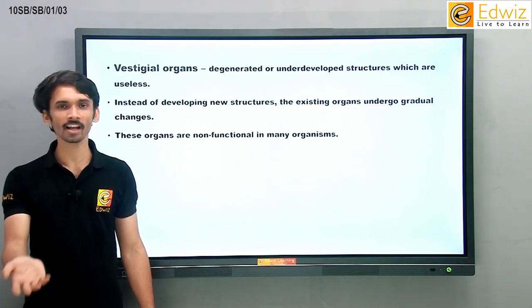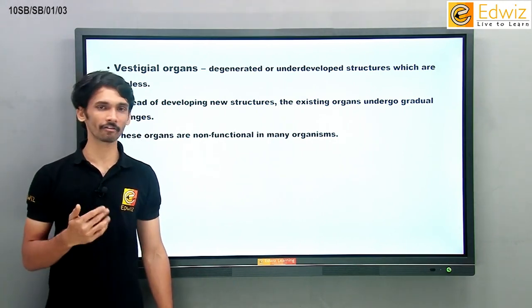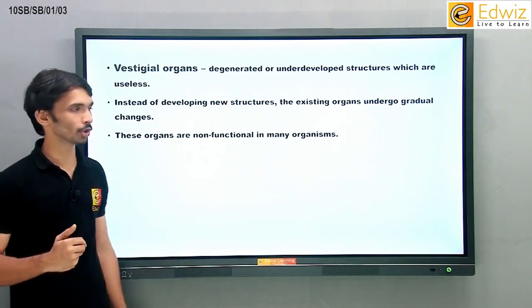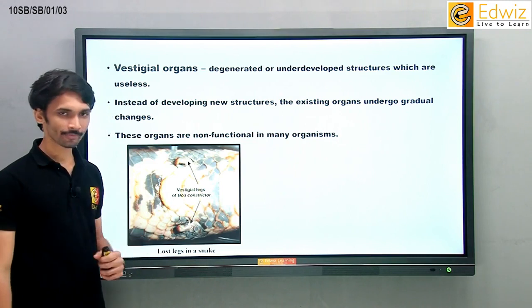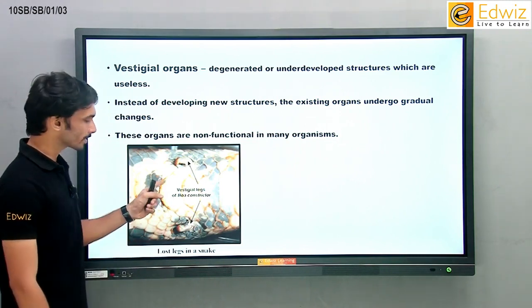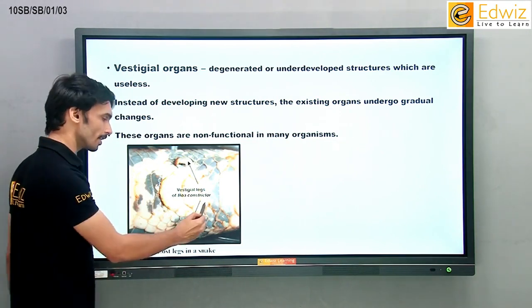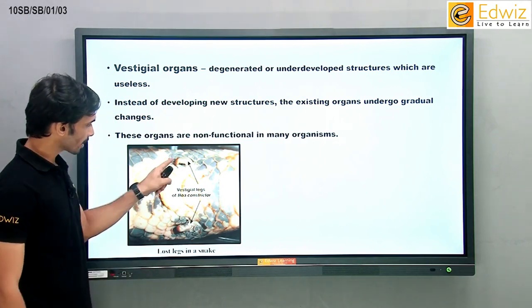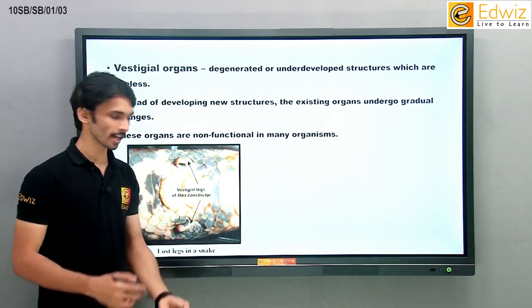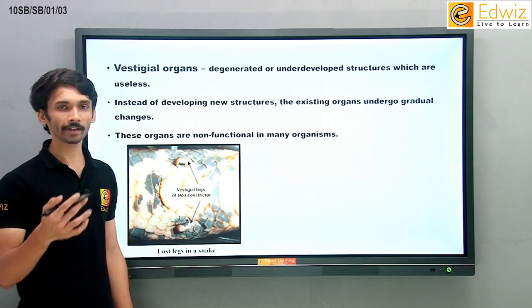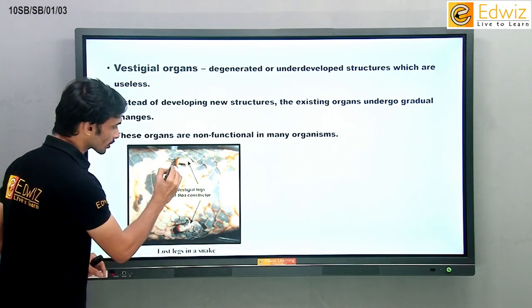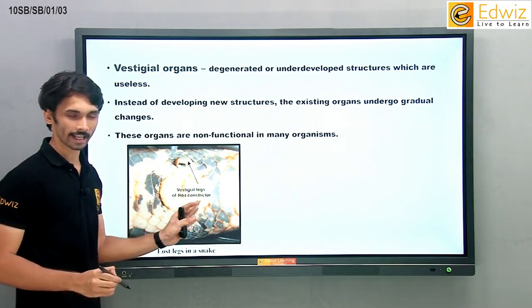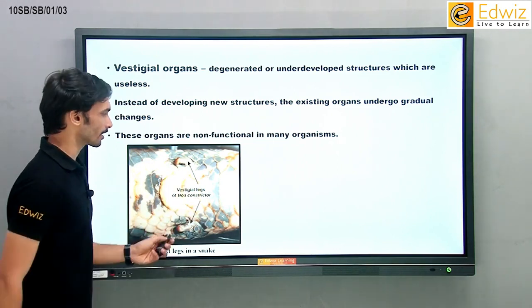Not exactly vestigial, but it doesn't have any function. Even if we remove that organ, nothing will happen to the human body. All these are vestigial organs. Similarly, you can talk about vestigial legs within the snake, and that snake's name is boa constrictor. Okay, उसके पास vestigial legs है, which shows us that snakes actually evolved from reptiles. I mean lizards. Lizards के पास actually functional legs है, लेकिन उन functional legs का थोड़ा सा ही part सिर्फ ये snakes के पास बचा है, and that's called a vestigial organ.